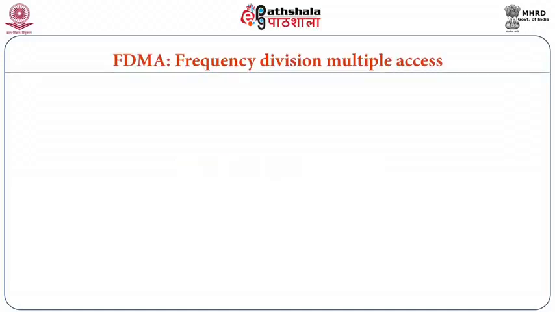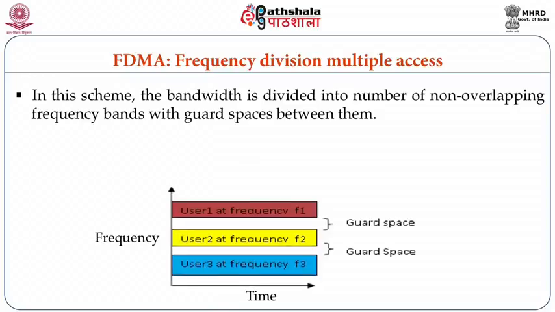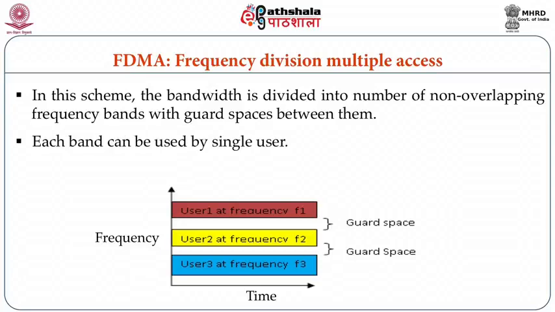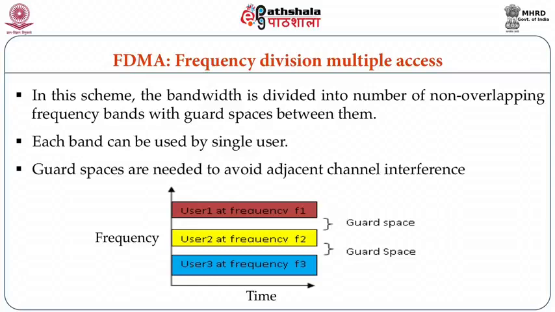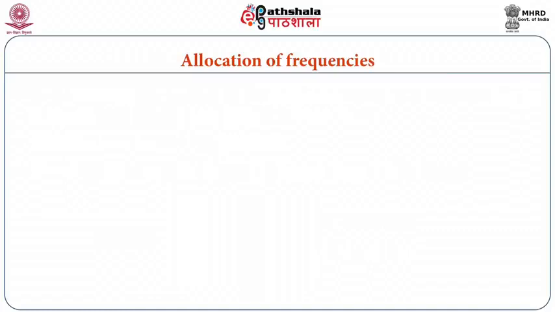Let us move to another scheme, which is frequency division multiple access. In this scheme, the bandwidth is divided into a number of non-overlapping frequency bands with guard spaces between them. Each band can be used by a single user. Why are guard spaces used? Guard spaces are needed to avoid adjacent channel interference. Now, these frequencies can be allocated in two ways: fixed FDMA and demand-driven FDMA.